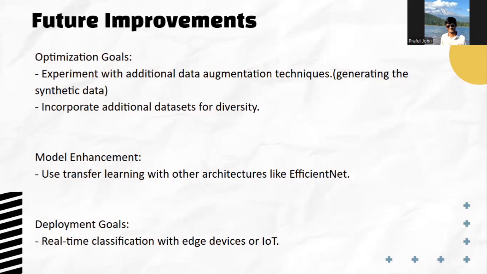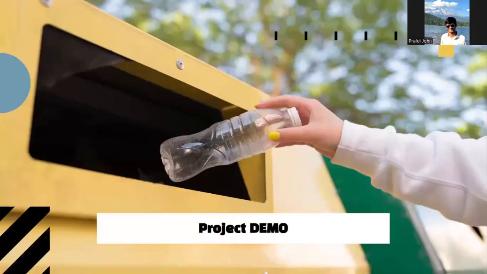For model enhancement, we can use better architectures like EfficientNet. These architectures require higher computing power, which is why we did not use them for this particular project. For the deployment goal, we can use real-time classification on edge IoT devices, like a device that can be used in the garbage industry, in waste management. They must be using some IoT devices where we can install this, and the garbage can be easily classified using the image. So let's go to the project demo.